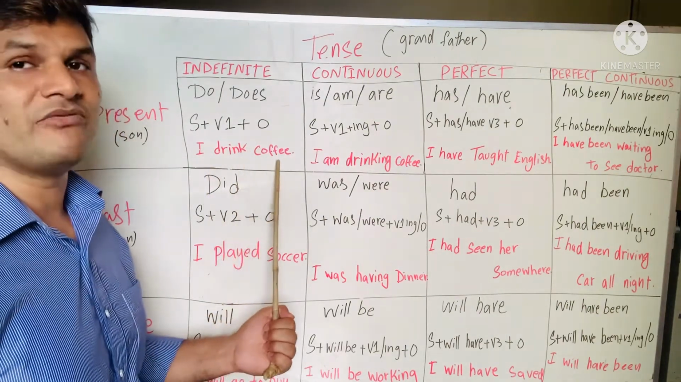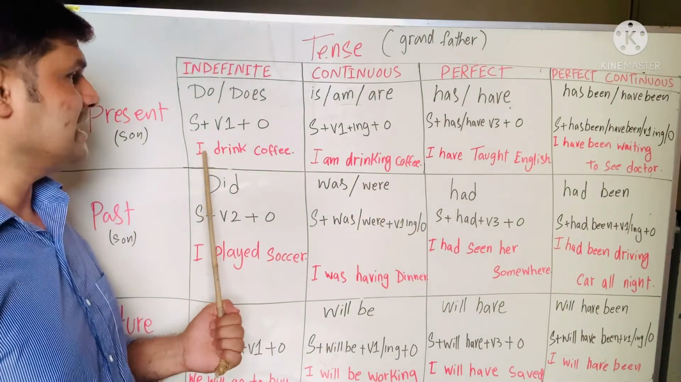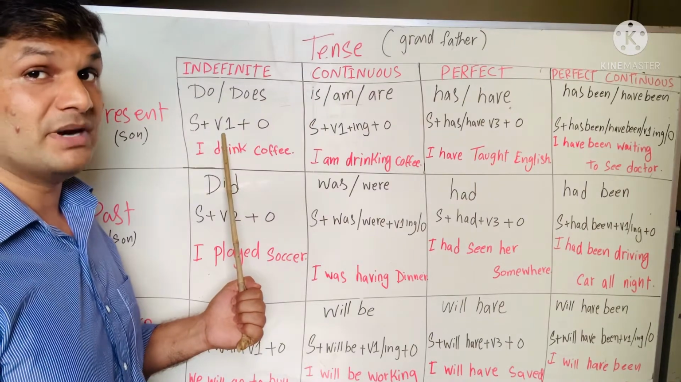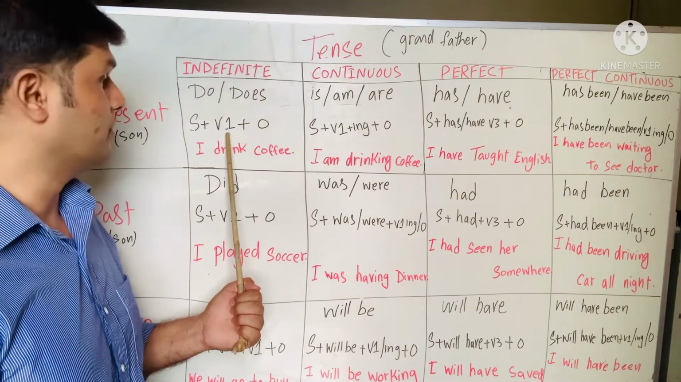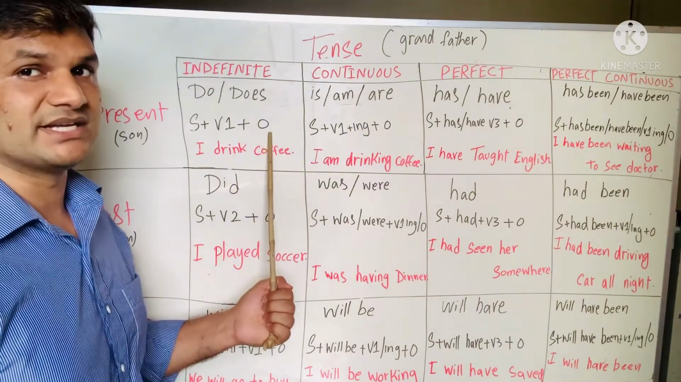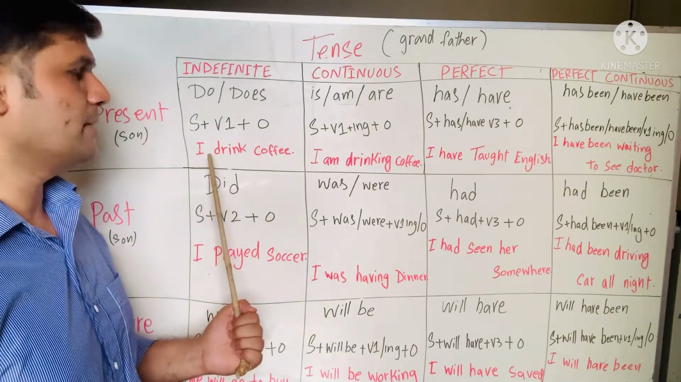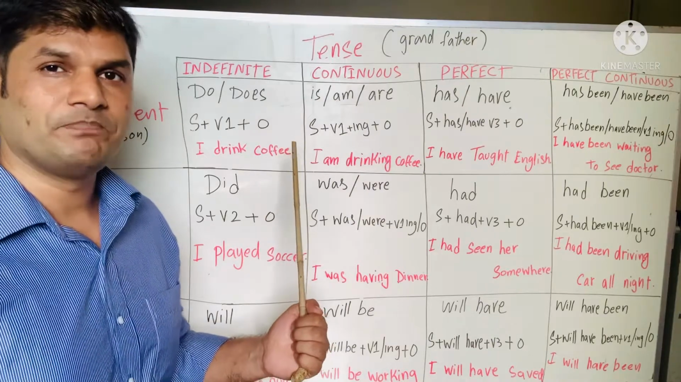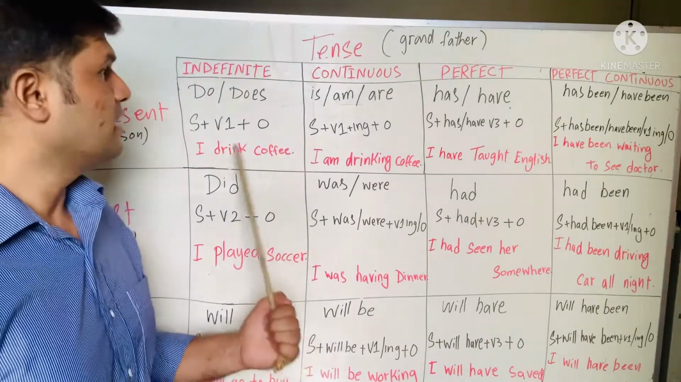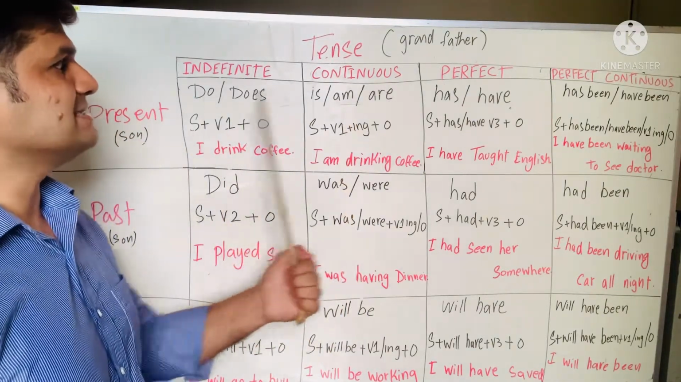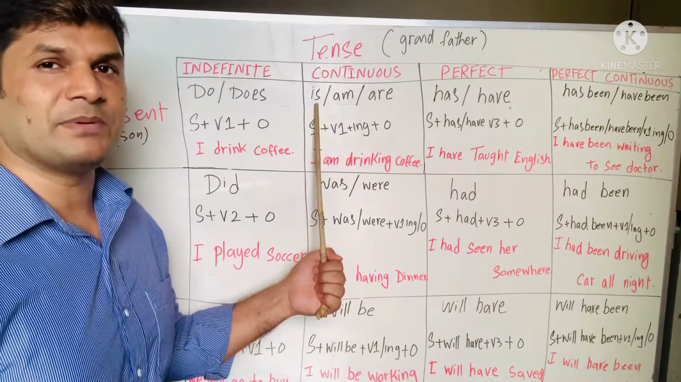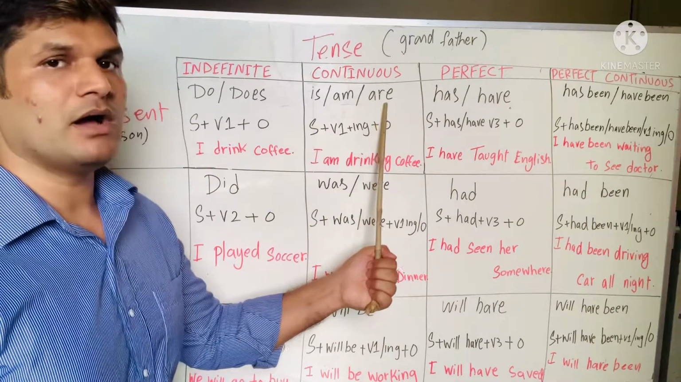I drink coffee. Look, I is a subject, drink is a verb, the first form of verb. Coffee is an object. So it is very simple. If you just follow the formula, you can write the sentence. Let's look at another one, present continuous tense. So here you can see the helping verbs is, am, are.